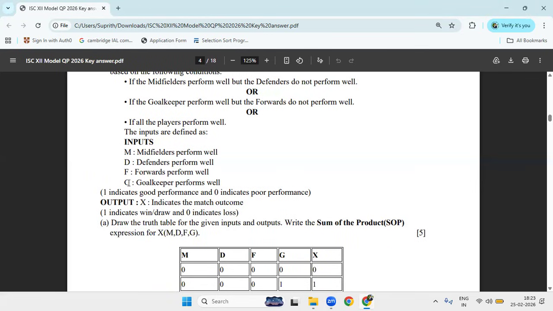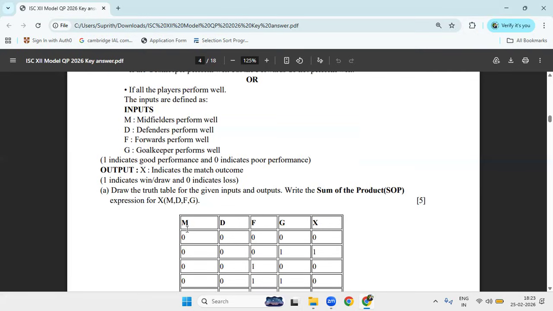Then you have to write the four variable truth table. Four variables means it will include 16 combinations, 0 to 15. Start from 0 and it ends at 15, that is 16 rows in total. So I have taken MDFG.